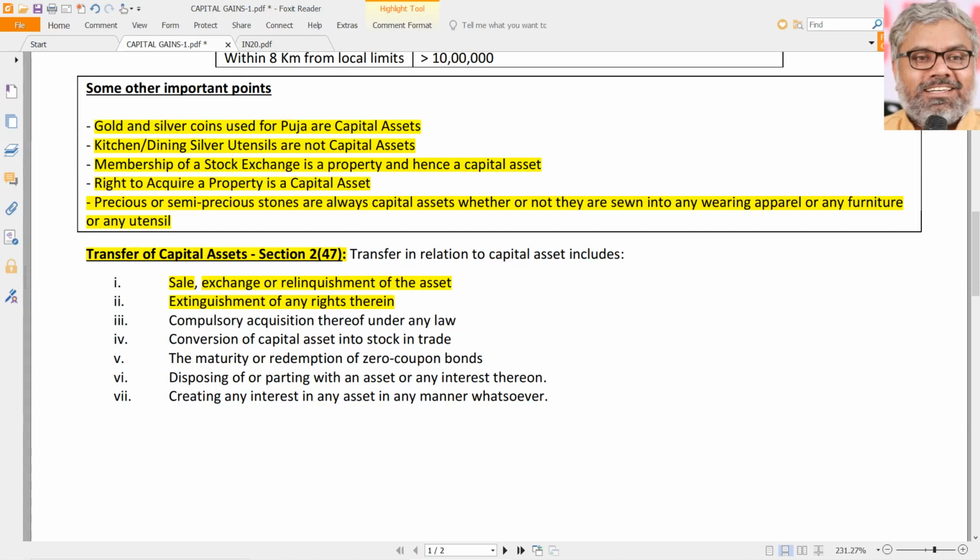That should be a capital asset first of all. Then of course it should be a transfer according to 2(47), and it should not fall under the definition of transfers which are not regarded as transfer. There is a separate discussion on transactions which are not regarded as transfer. When they are not regarded as transfer, there is nothing taxable. When it is not even a capital asset, there is nothing taxable. So in order for this to be taxable, all these conditions have to be satisfied. We don't have to jump to conclusions. We have to read the law carefully, what it says exactly, to that extent.